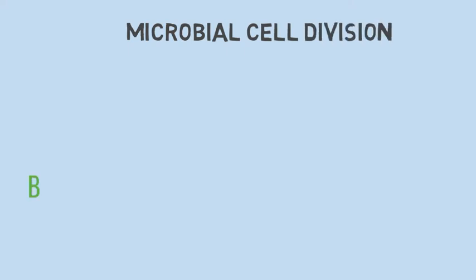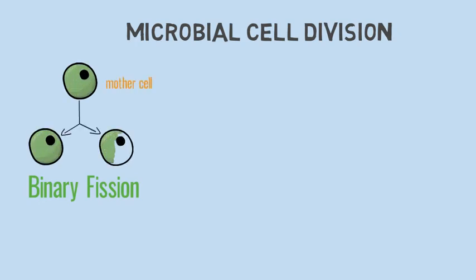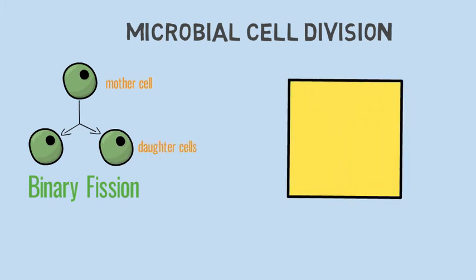Microbial cells divide by binary fission, which is the only method to reproduce new individuals in unicellular microbial cells. Binary fission occurs by the division of the mother cell into two identical daughter cells. It is facilitated by the FTS proteins, which form part of the prokaryotic cytoskeleton. These proteins will be discussed in a future video.